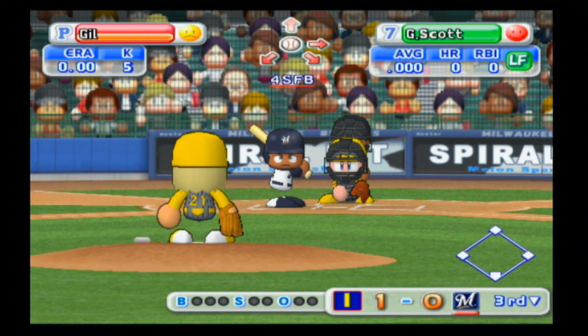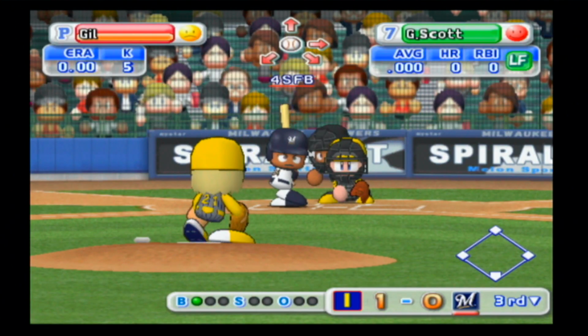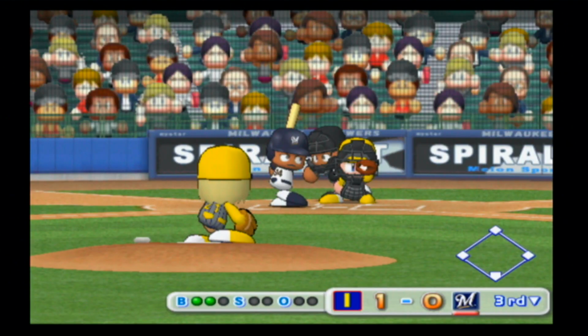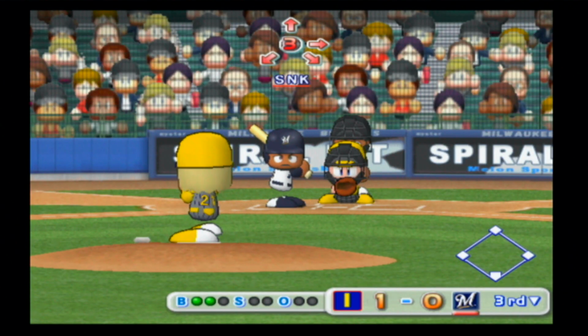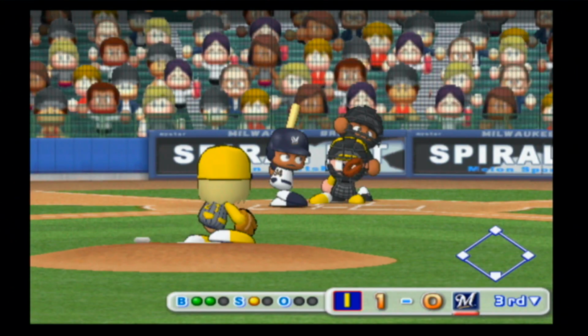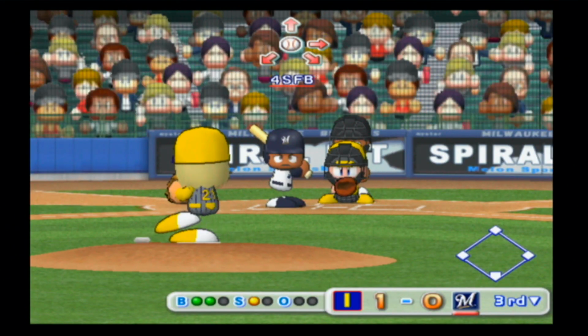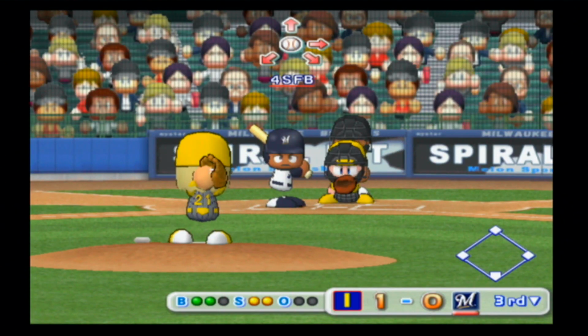Scott at the plate. He's generally come off the bench for the Brewers, but he's starting in left this year. Hasn't gotten a hit yet this year. Just realized I don't believe we saw Ryan Braun. I don't know if he got traded or if he's on the bench, or he could have retired. I'm not sure.